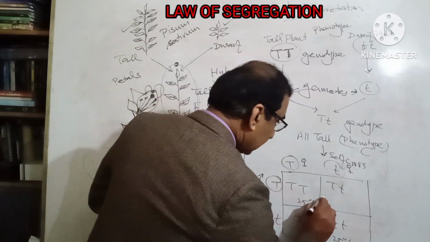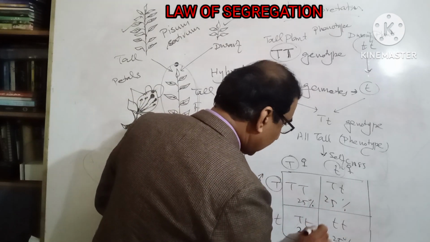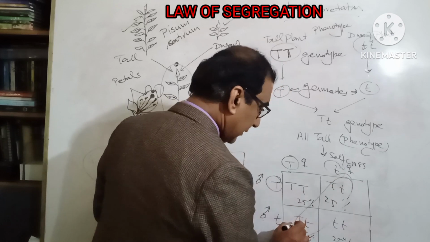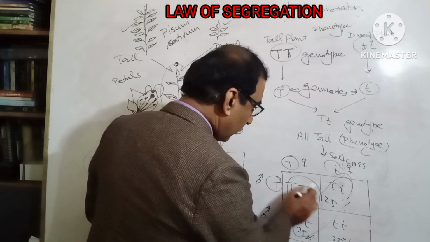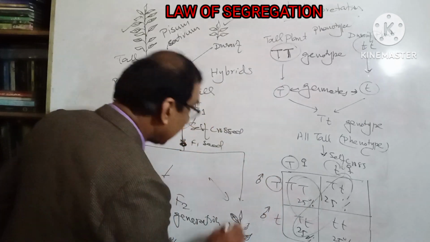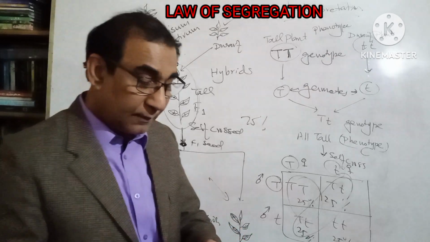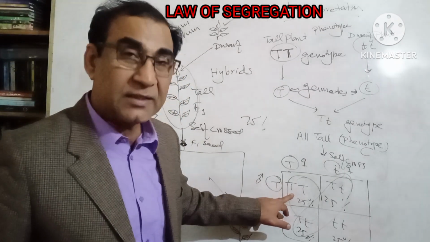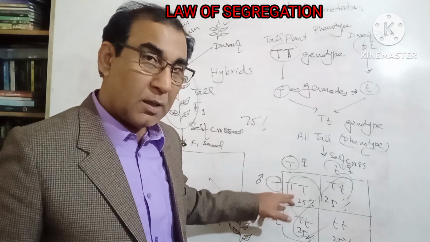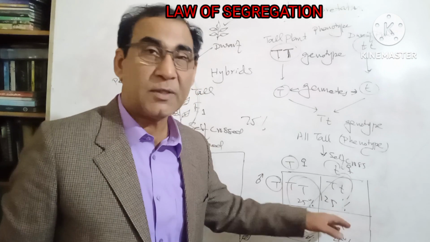Now you see this 25% and this 25% makes 50%. If you round up, what does it make? 75%. 75% tall means 25% pure capital T, and 50% capital T, small t.